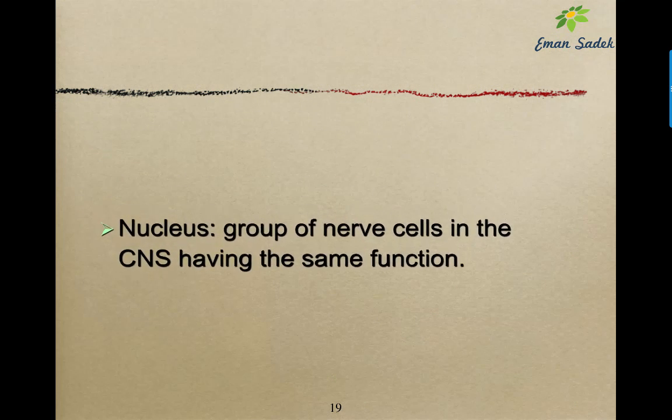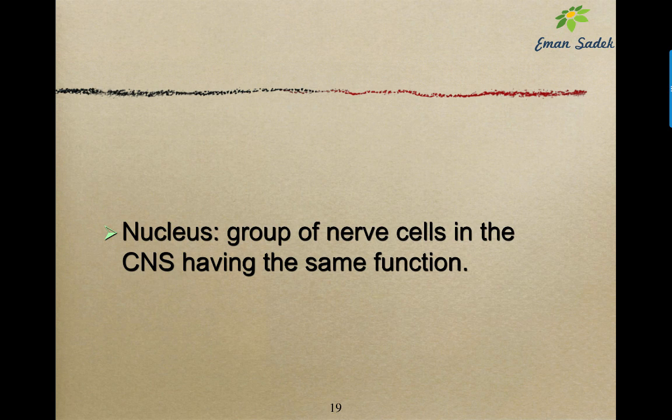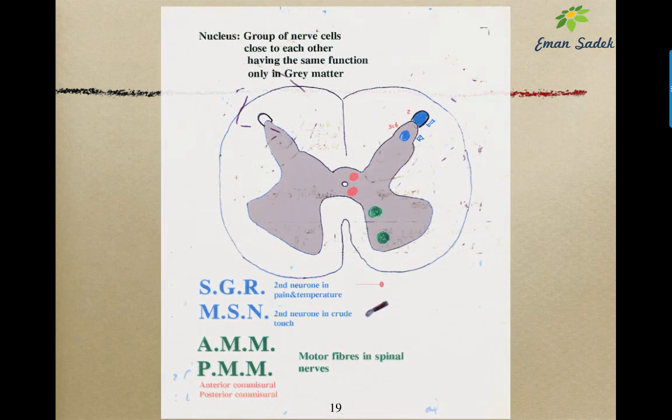What is a nucleus? It is a group of nerve cells in the CNS having the same function. Actually, we will notice later on that we have 6 fixed nuclei. We have 2 sensory nuclei here: the substantia gelatinosa of Rolando and the nucleus proprius, or main sensory nucleus.